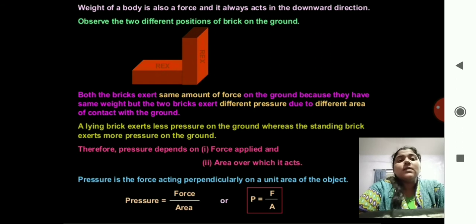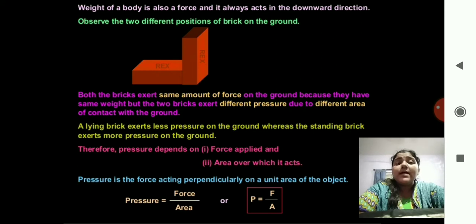There is another example over here. Weight of the body is also a force, and it always acts in a downward direction. Observe two different positions of a brick on the ground, one kept at the horizontal position and one at the vertical position.